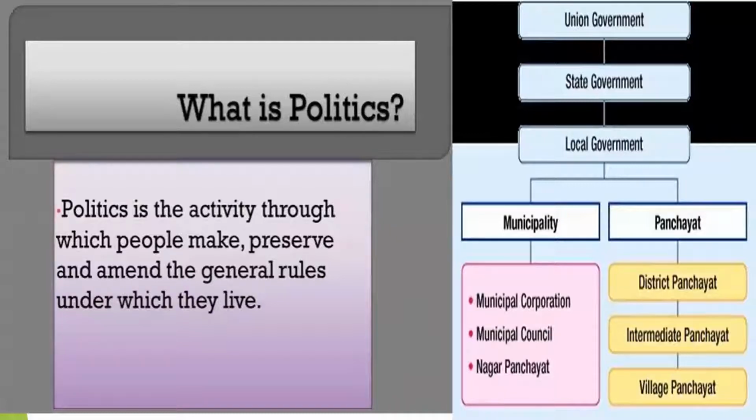For example, let's see here. I have given one administrative chart: union government, state government, local self-government, again divided into municipalities in the urban areas and panchayats in the rural areas, next municipal corporation, municipalities, and Nagara Panchayat, village panchayats. So in this way, we have to explain political science very easily and interestingly in the classroom. Next, sir.